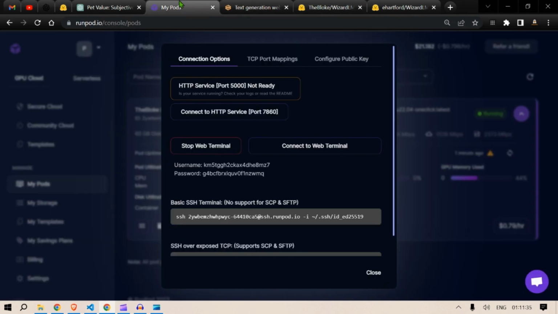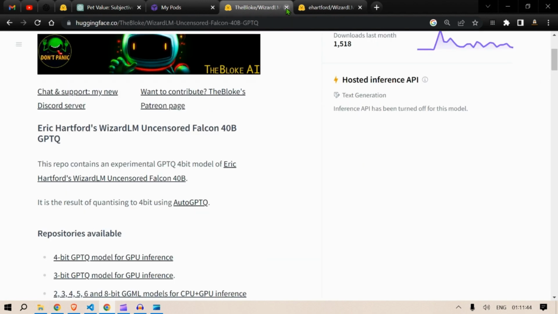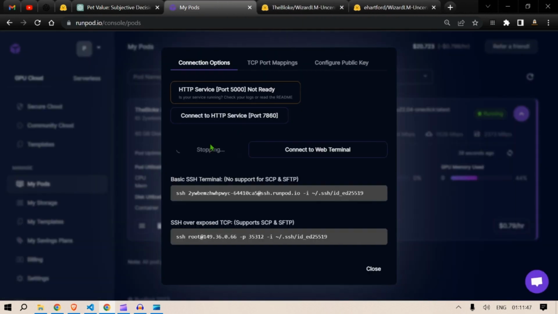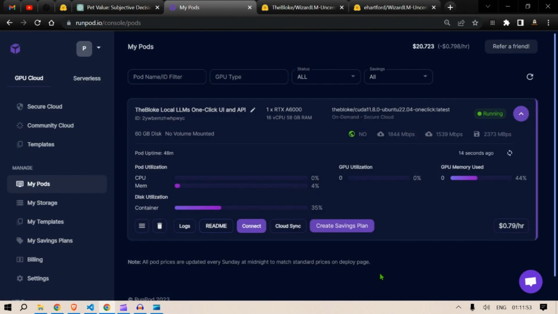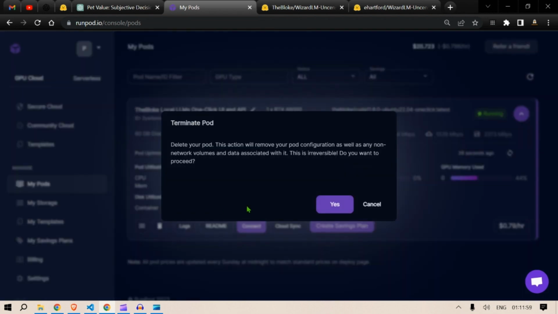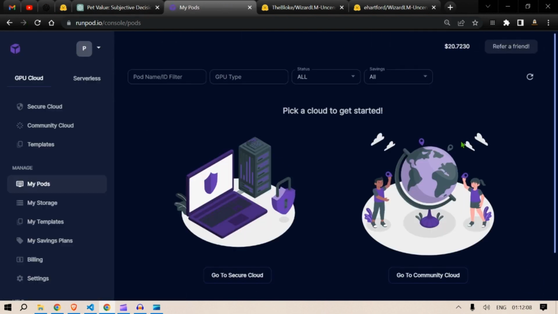So after we are done running the RunPods, what we need to do is go back and close this. Then we need to go back and stop the terminal. It's stopping, but sometimes it's difficult, it doesn't stop. So we close this and then we delete this. We delete here, terminate, and we say yes. So we refresh the page again. What is the cost that we have incurred? I think we started about 21.3, so it's about $0.6, and in $0.6 we're able to test everything out, and